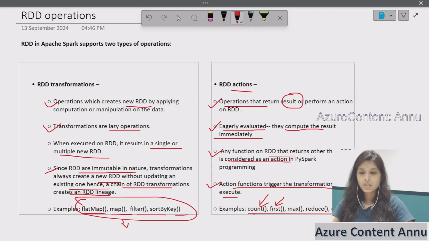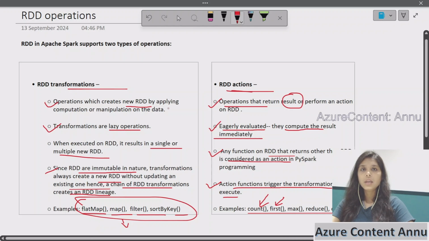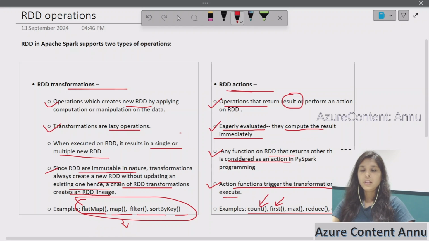We have already talked about the examples. The examples of actions are count, first, max, min, reduce, collect. These functions are called actions in RDD. So these are the differences between transformation and action. You can keep this in mind, and it will also help in interview questions related to PySpark.